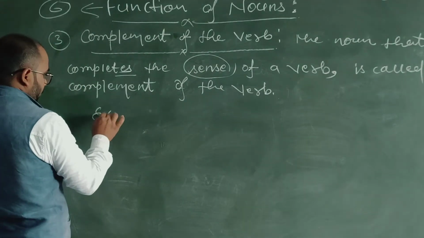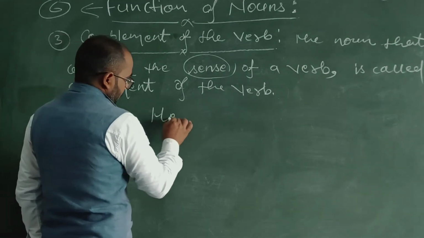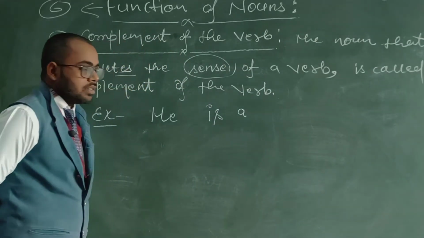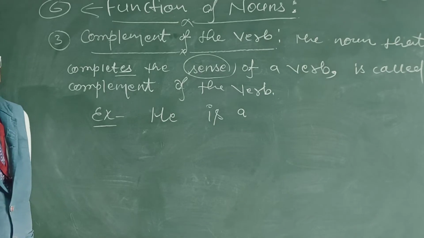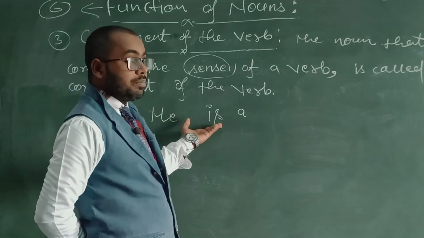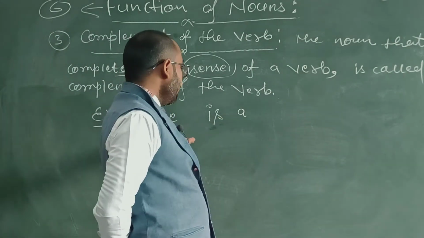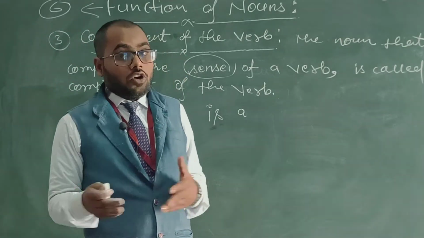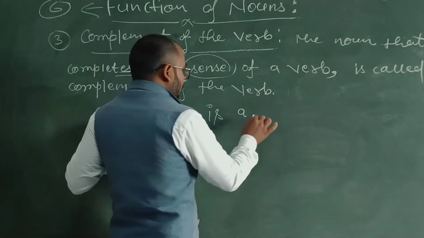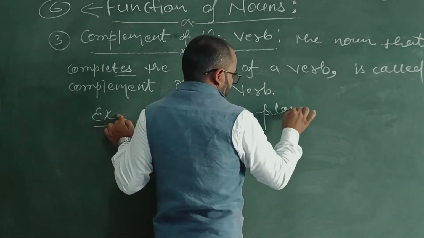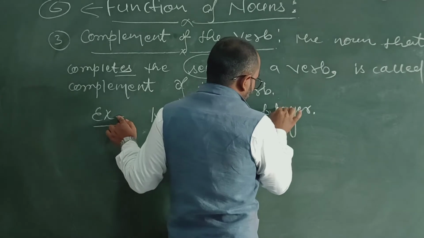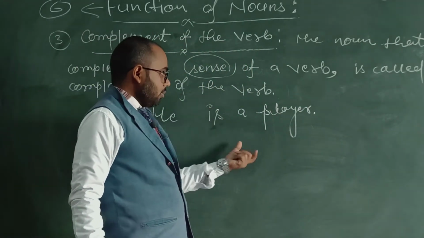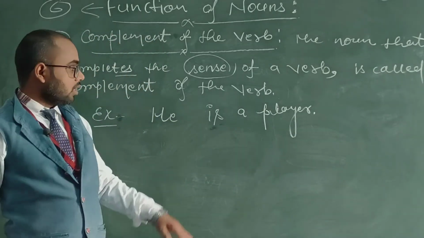Like, if we say "he is," can we say the meaning of the verb is complete? We can see it's not completed. He is what? We don't have any idea. But if we put a noun word here, "he is a player," now we can see that the meaning of this verb is completed. He is a player.